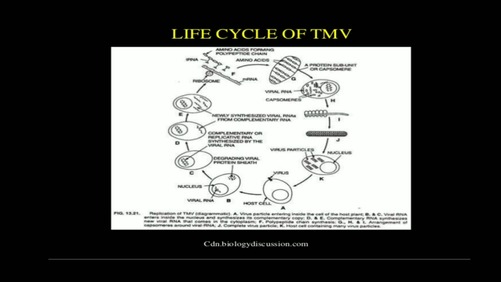Then the complementary or replicative RNA is synthesized by the viral RNA, and then the newly synthesized viral RNA is formed from the complementary RNA. With the help of ribosome as well as tRNA, the amino acids form the polypeptide chain, and after that the protein subunits, or capsomeres, are formed. Thus the viral RNA and the capsomeres get integrated and form the viral particle. So in this way this cycle is completed.